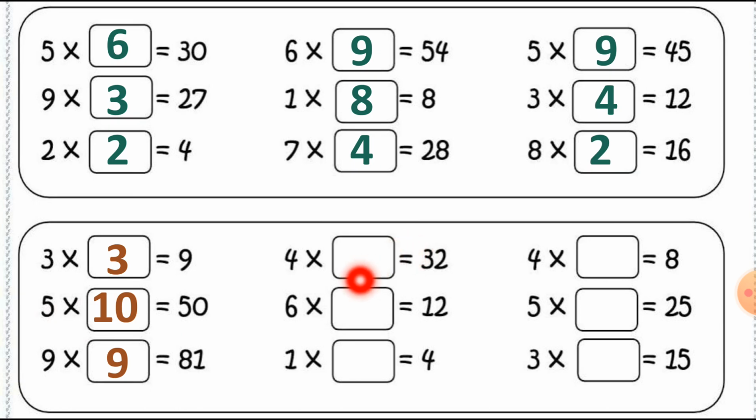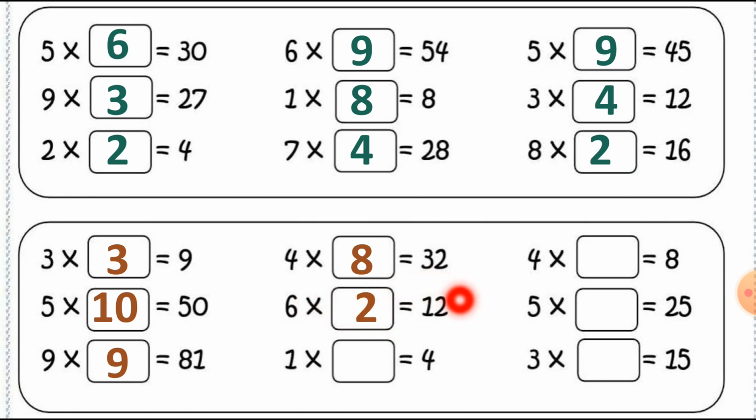Now here 4 multiplied by what? We get the answer 32. In the table number 4. So 4 8s are 32. Here we can write down this way. 4 8s are 32. Then 6. Where we get the answer 12 by multiplying with what? So 6 2s are 12. Right? We get the answer by multiplying 6 with 2. So we get the answer 12.